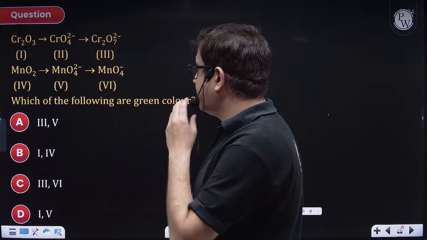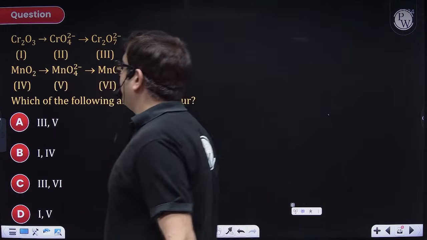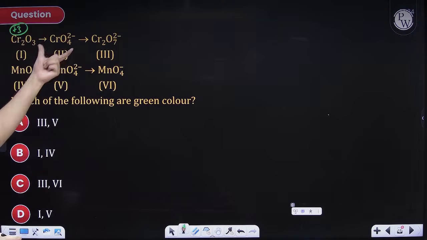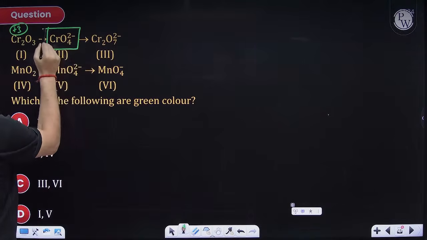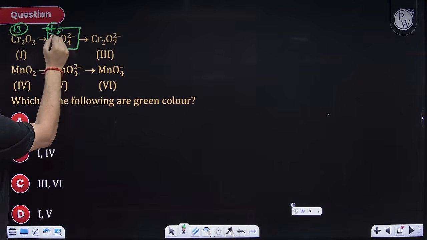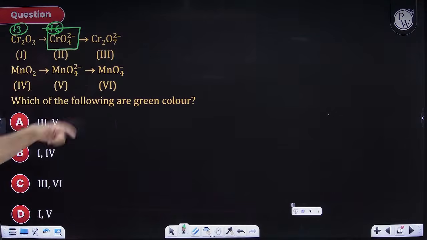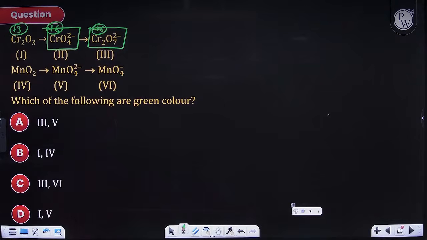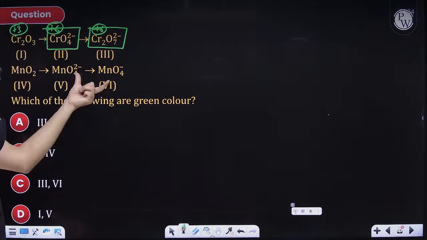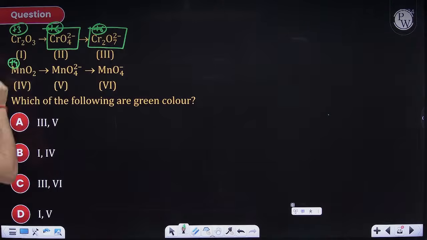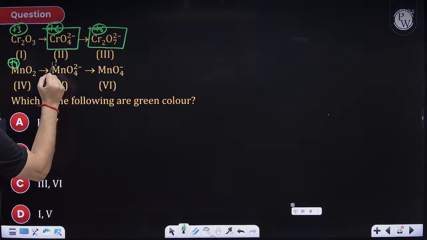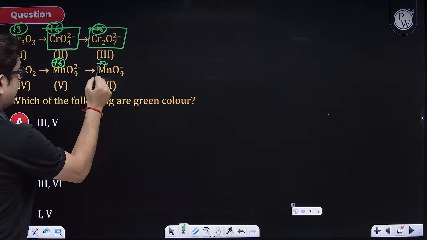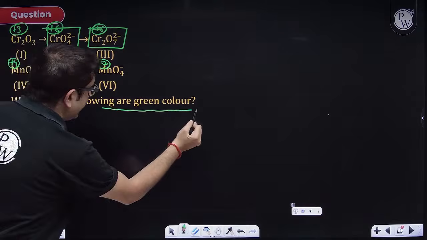Chalo, let us explore this one, beta. Here chromium is in +3 oxidation state. It is reacting and forming the yellow color chromate ion, where chromium is in +6 oxidation state. This chromate ion is converting into dichromate ion, where oxidation state is again +6. Similarly, I have manganese from +4. The ore first forms manganate ion in +6 oxidation state and forms permanganate ion in +7 oxidation state. But here we are asked about its color.